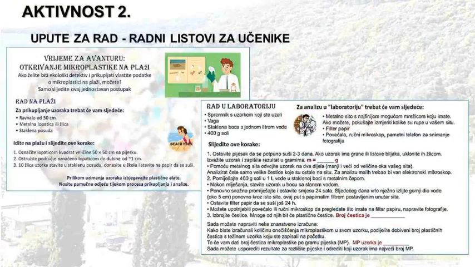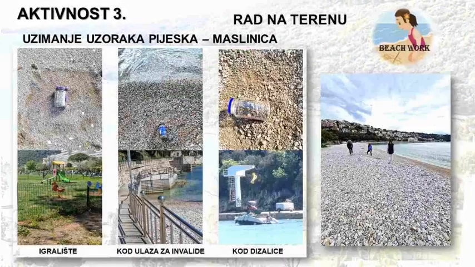We found a method for determining microplastics and created worksheets with instructions for the work. On Maslinica beach in Rabac, we took 3 sand samples, on the playground, near the entrance for the disabled people and near the elevator for the boat. By examining the beach, we identified possible sources of microplastics.